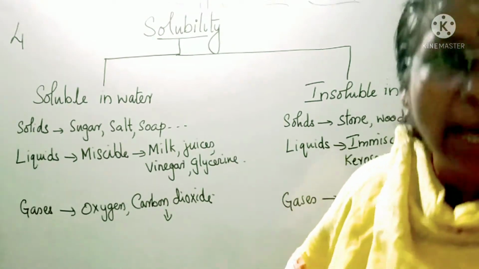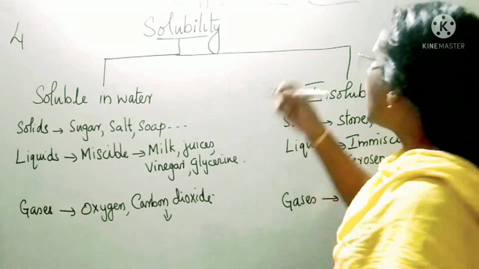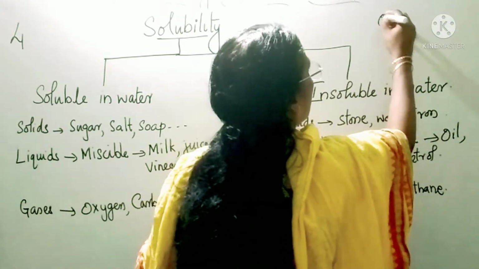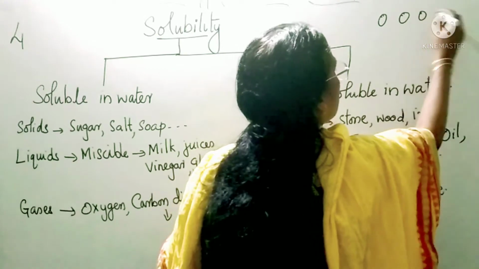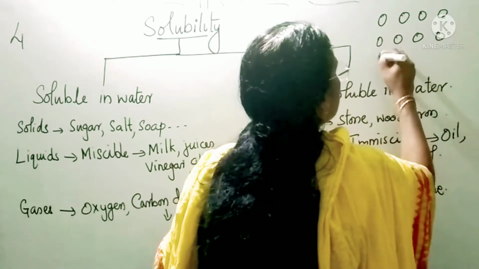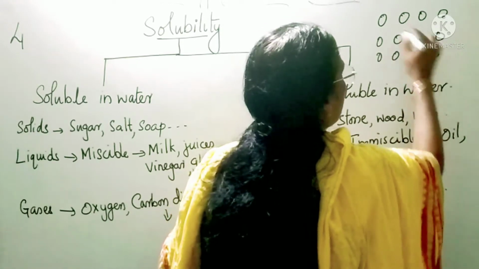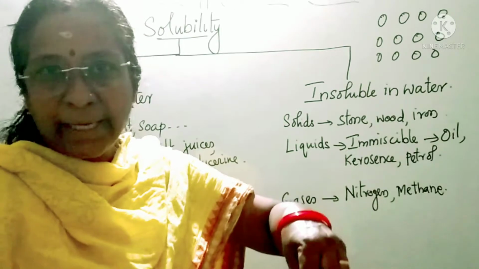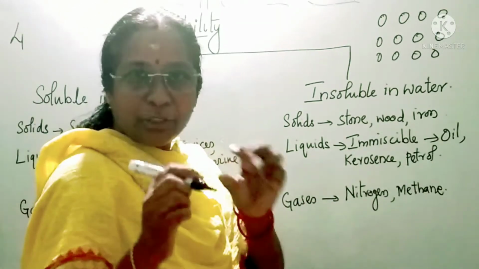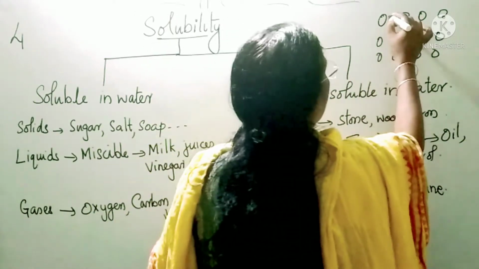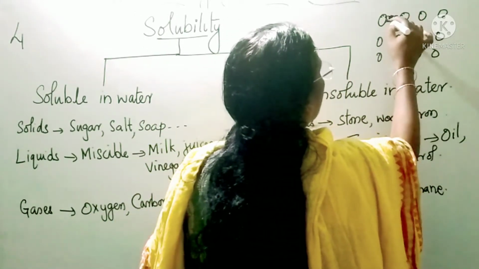And what is actually happening when they are soluble? You see children, the particles in a liquid will be sitting apart from each other, seated this way. So there is lots of space in between. When you put the solid inside, what happens? The particles of the solid get separated and they occupy all these positions.